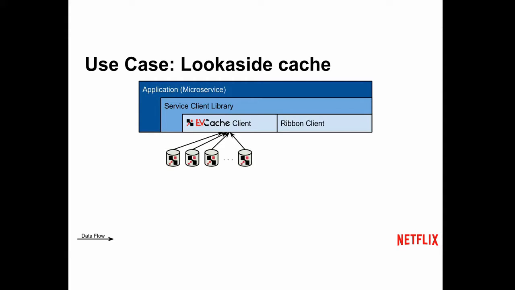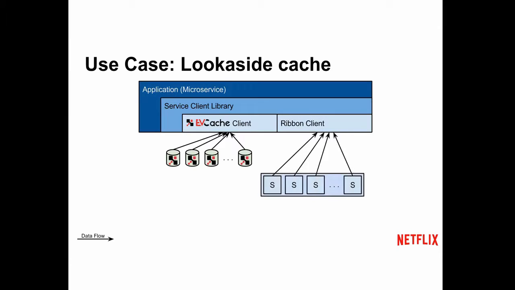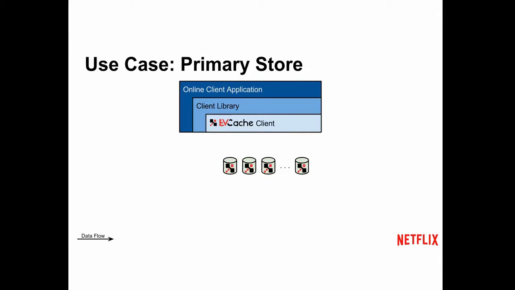So the first use case that I'm going to look at is a look-aside cache. This is your classical cache: you have something in front of something else slower. We would first try to look for something in the cache. If it's not there, you go to the service that owns that data, which goes to its database, writes back into the cache, and then returns the data, so that next time the data is actually there and it'll be a lot faster.